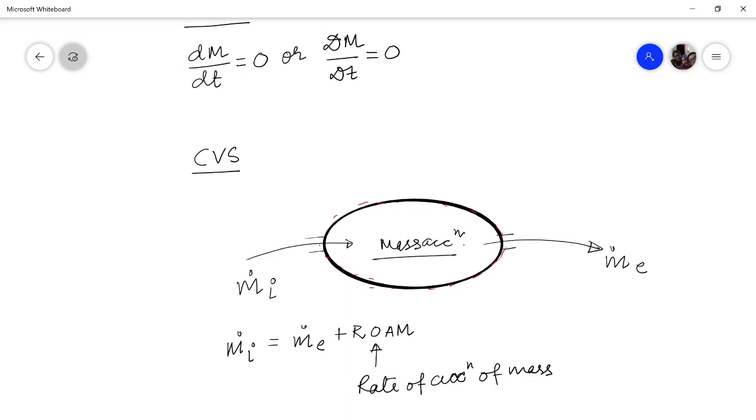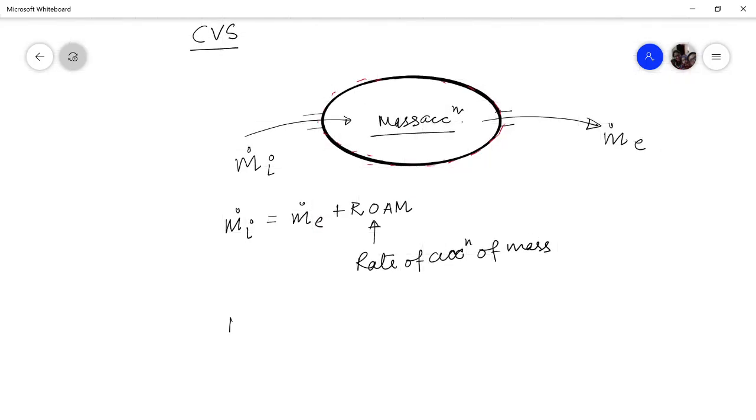If you write this equation, the rate of accumulation of mass within the control volume can be written as the rate at which mass is exiting minus the rate at which mass is entering. This is what we call the net efflux, that is, the net outflow of mass from the control volume.